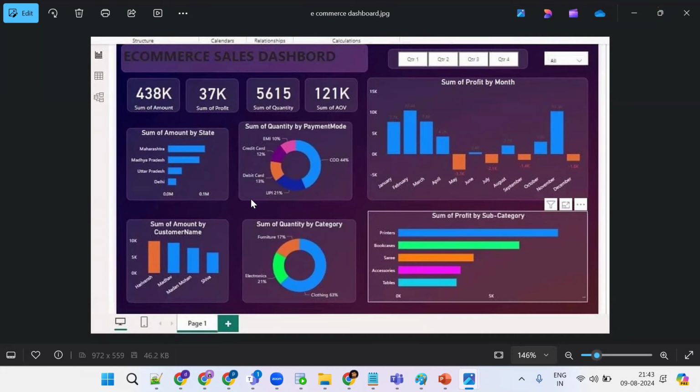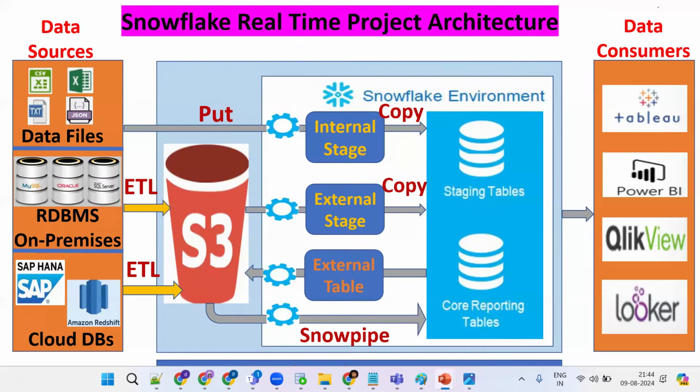Sir, from where do we bring data, from the data source or from S3? From S3, we are trying to build the pipelines. And what are the internal stage, external stage, or external table? These are like locations to access data. Suppose my data is outside Snowflake, we go for the external stage concept. If my data is on a local machine, you go for internal.